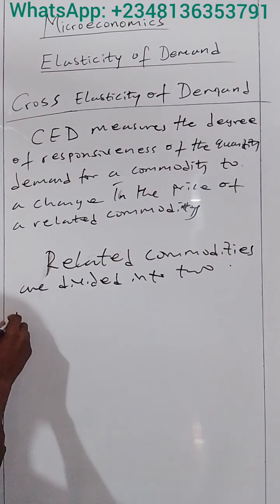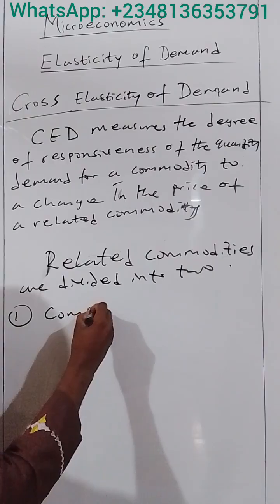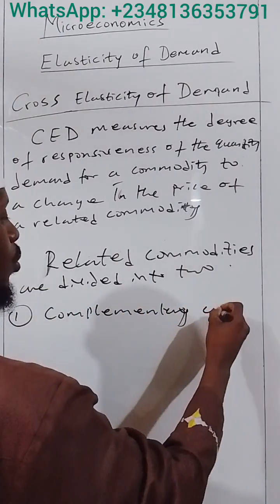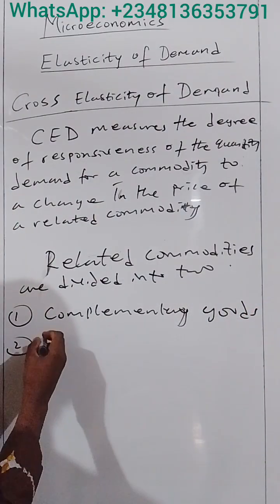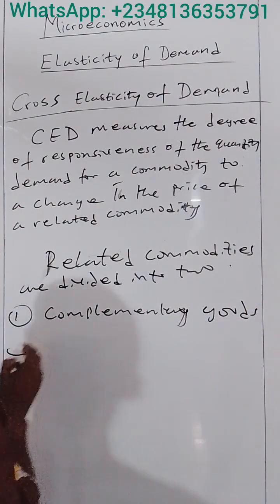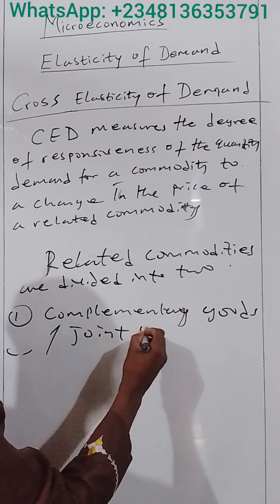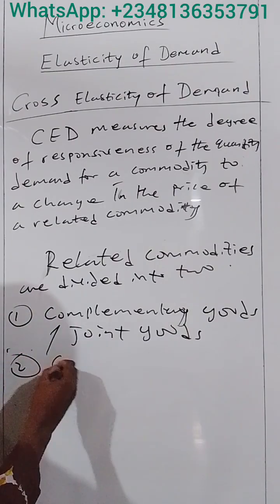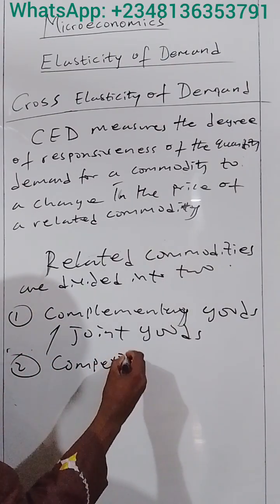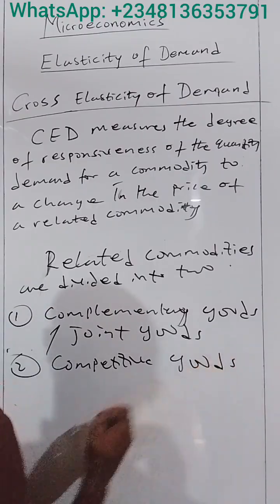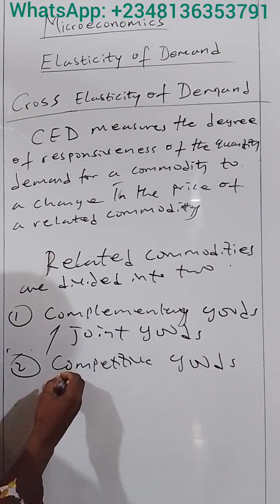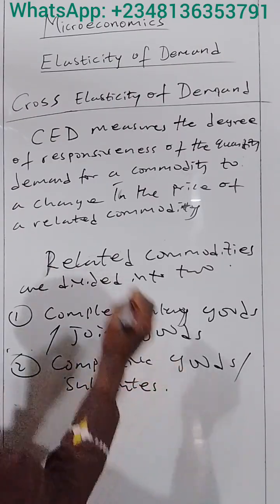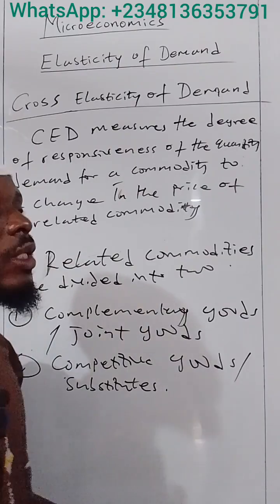We can have complementary goods, which are also called joint goods. We can also have competitive goods, or what is also known as substitute.